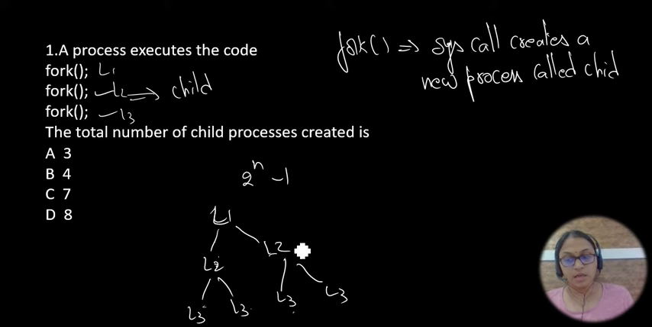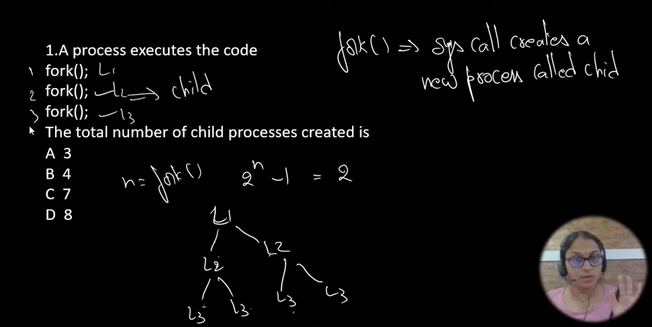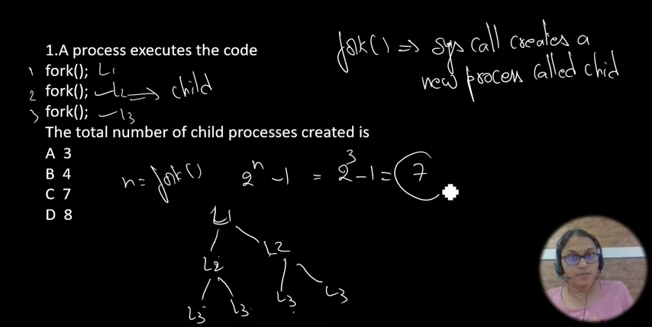So that means n is here, n is nothing but the number of forks. How many fork calls are there here? 1, 2, 3. Three fork calls are there. n is 3. Okay. So 2 power 3 minus 1. That means 7. The total number of child processes created is 7.